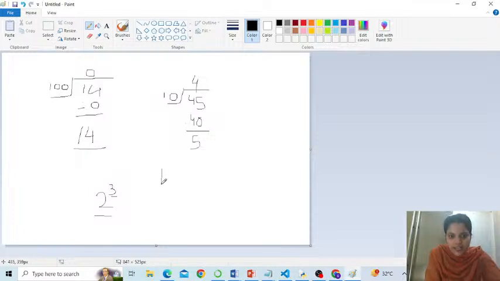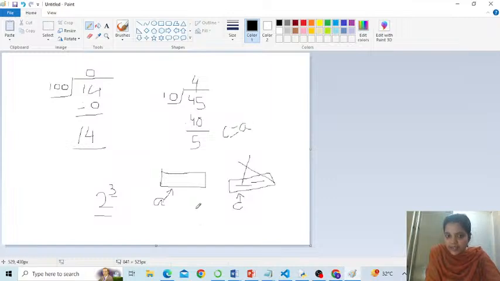So if this is A, say this is the memory allocated to A. If you say C is equal to A, it's not going to create a new memory for C and write everything that A has into it. This is not going to happen. This is wrong. Instead, it will create another variable C and make it point to the same memory location. Can someone acknowledge in the chat section, is this understood?